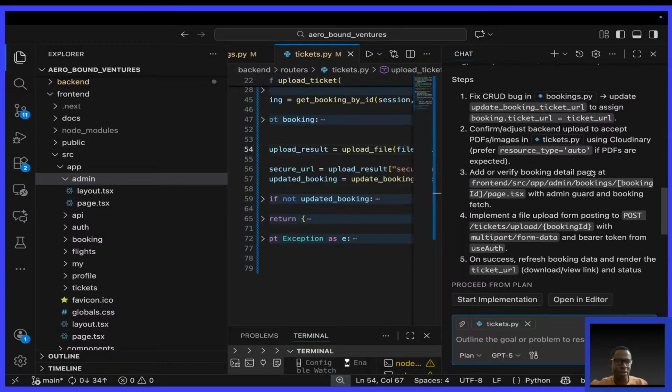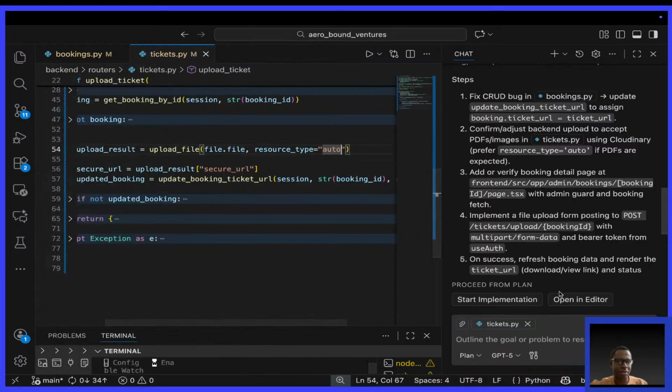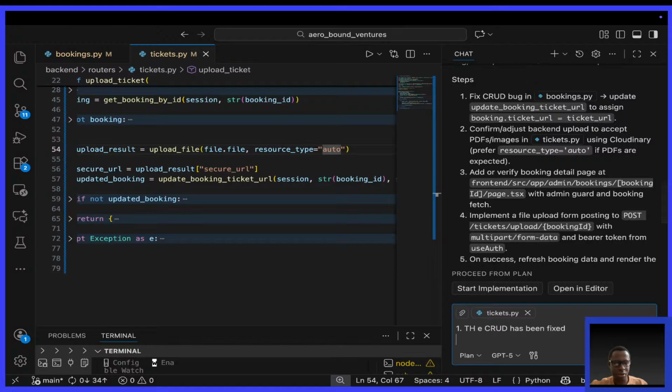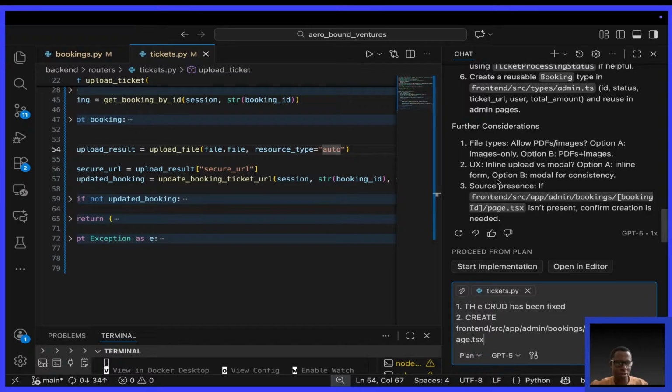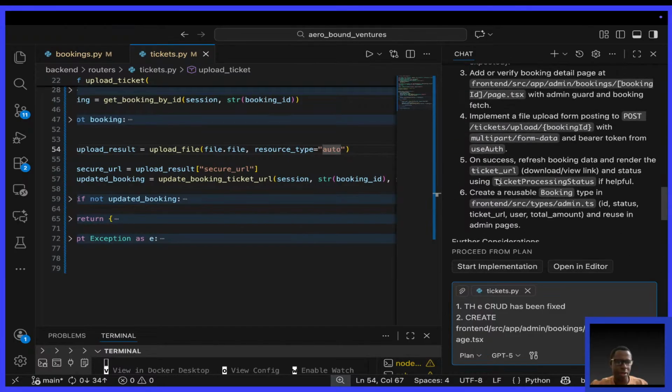So let us say, I'll now fix, of course, the bug. One, the CRUD bug has been fixed. Two, I want this to be created. Create. Okay, what else?